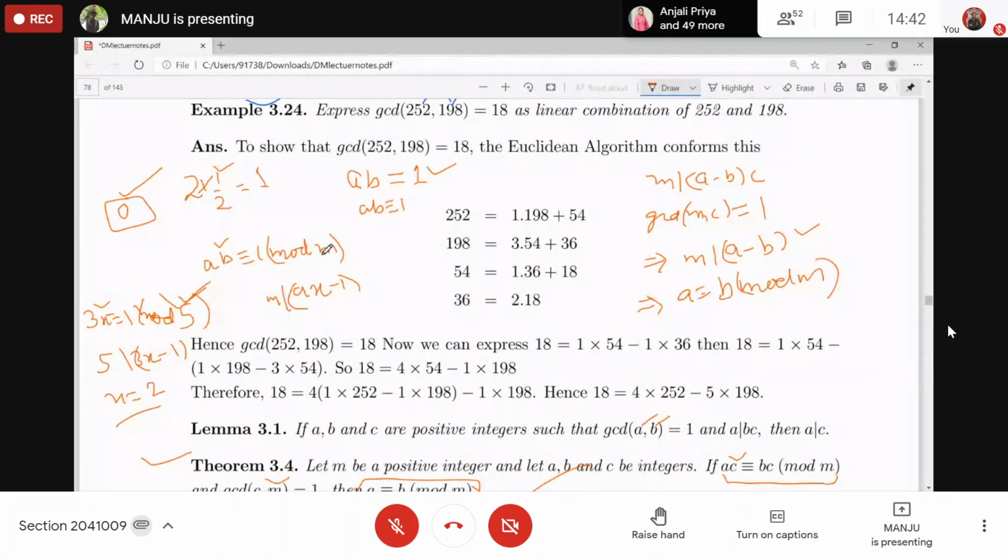Now, the inverse may not always exist. For example, can you find the inverse of 3 in modulo 6? Inverse may not always exist. And the inverse of 2 in modulo 4. Can you find it?